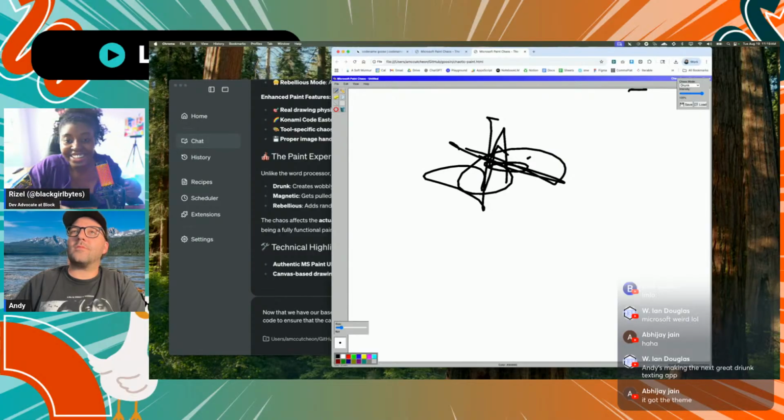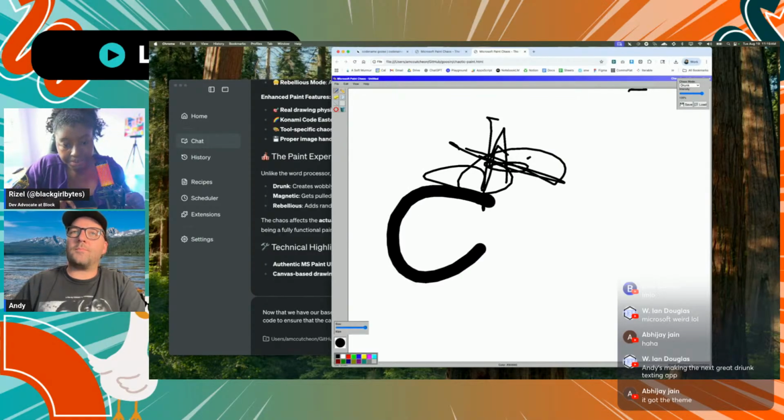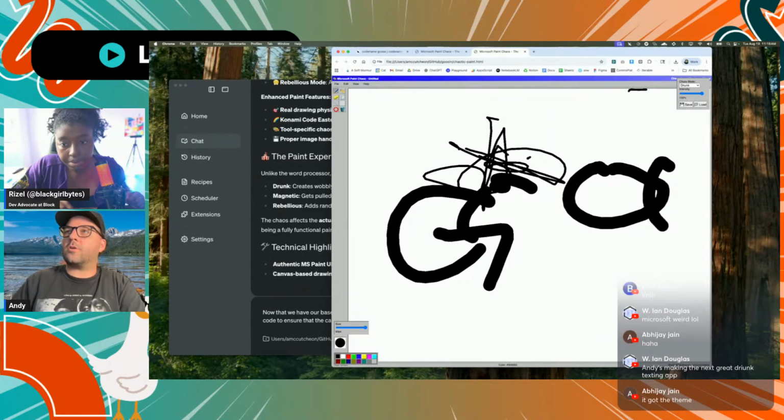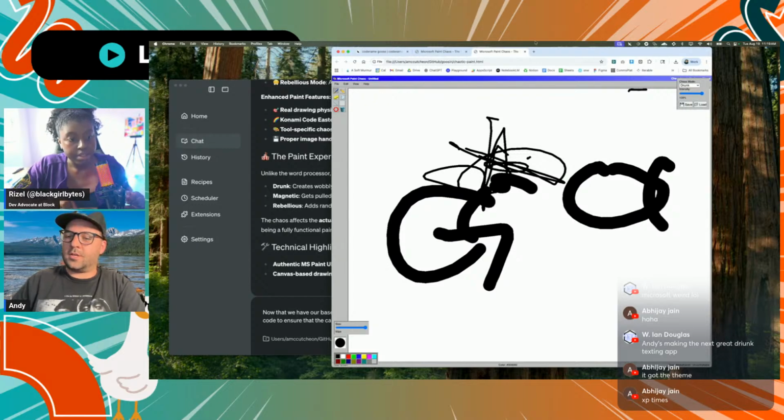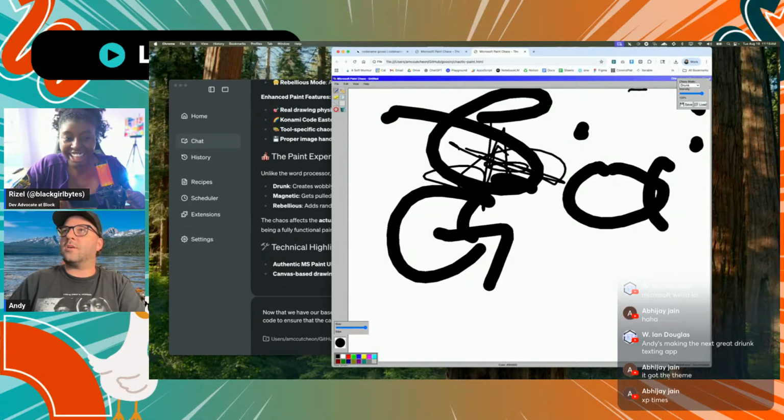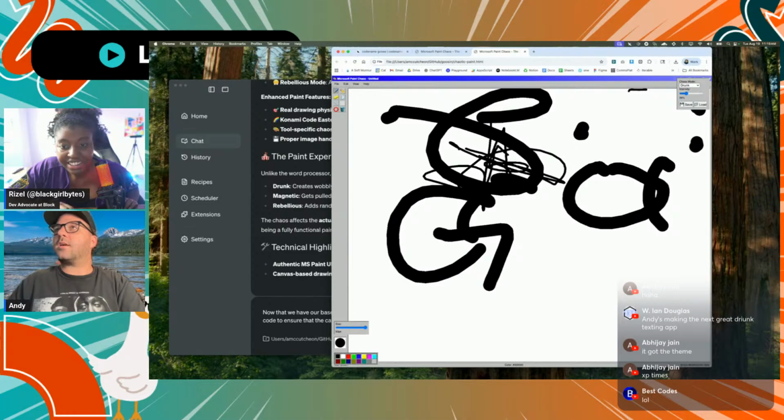Okay, let's see. Whoa, I'm pretty able to control it. I'm trying to write goose. It's not totally behaving, but it's also not completely unmanageable. Sort of like the last time I tried to use a Windows PC, it looked a lot like this, but it gave you the true experience. Windows. I'm trying to click on our chaos mode, and it's not letting me. So maybe that needs to be part of the chaos.